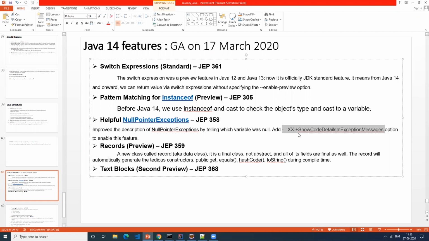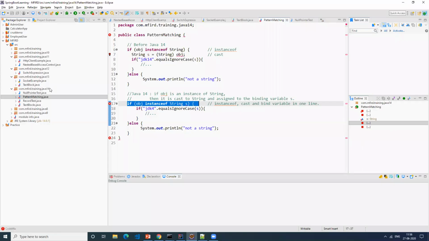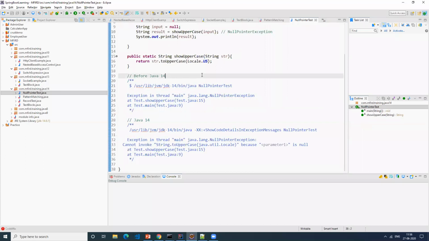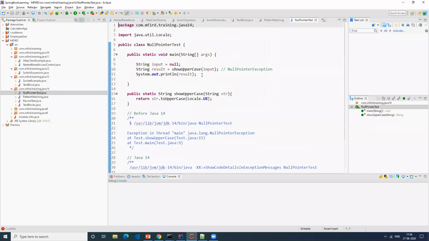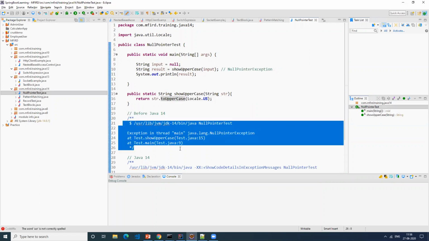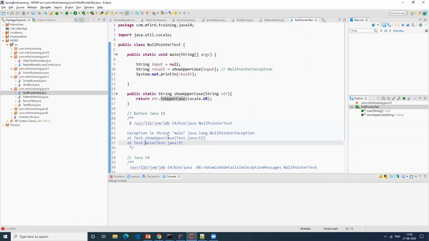Any questions before we get into the code? Okay, let me get into the code then. So, NullPointerExceptionTest. I have just written some code here. As I said, I have a string s, and I'm passing something, and when I try to call to uppercase or to string on it, it throws a null pointer exception. This is how it shows the error. It just tells you the line number and where exactly this has happened.